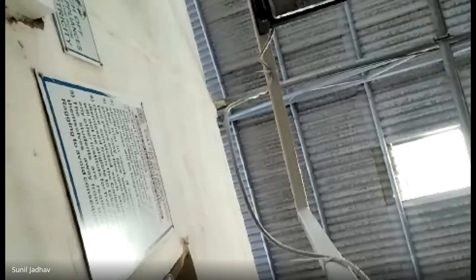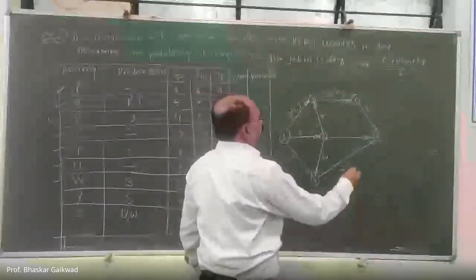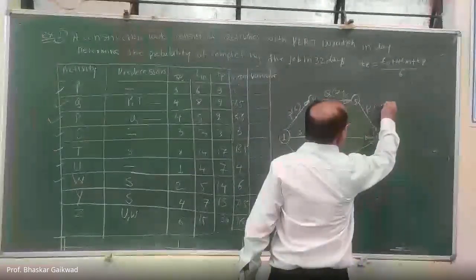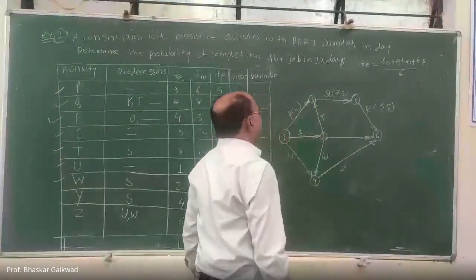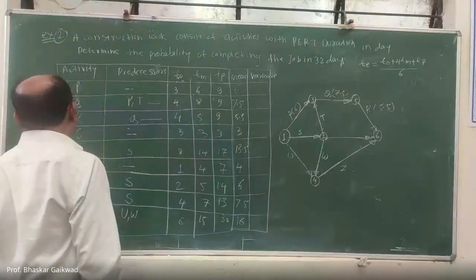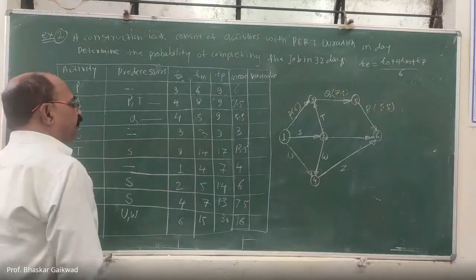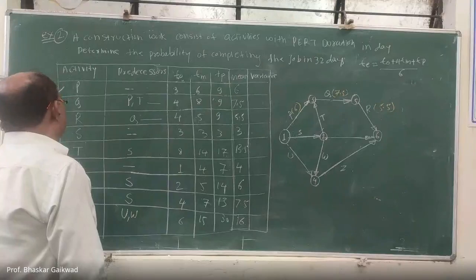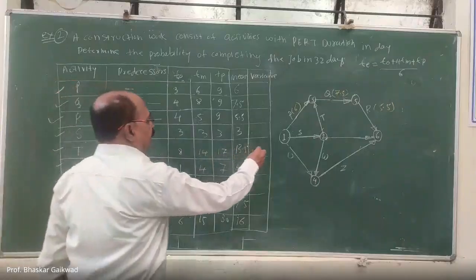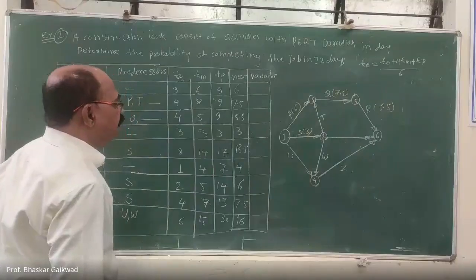Then R duration is 5.5. Then S, this is the 3.